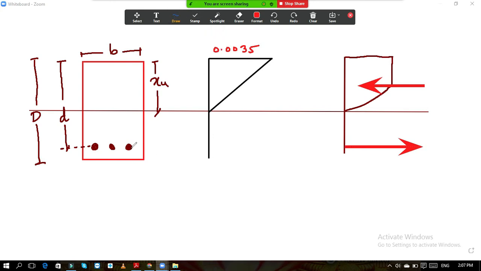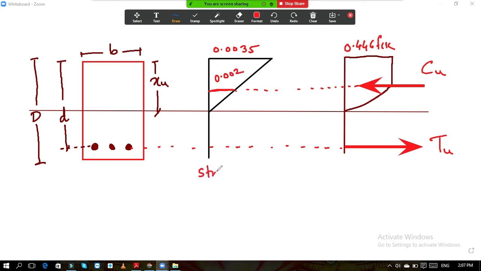We call this Cu, this is Tu. You know that the maximum stress is 0.446 fck. Just a while ago we have seen that. And if I project this level to the strain diagram, here the value of strain is 0.002. So this is called the strain diagram.